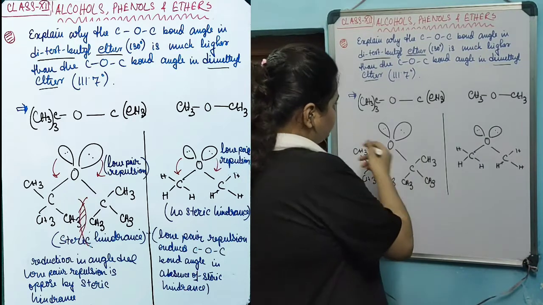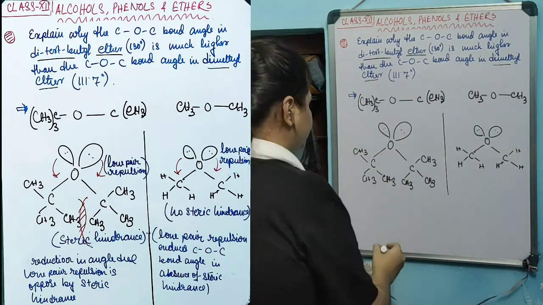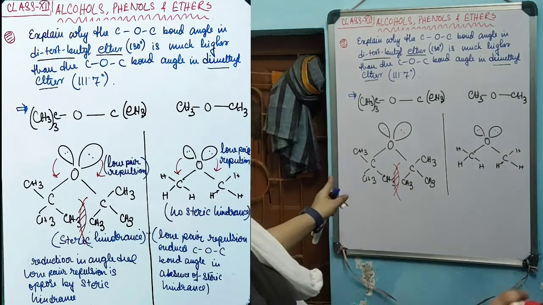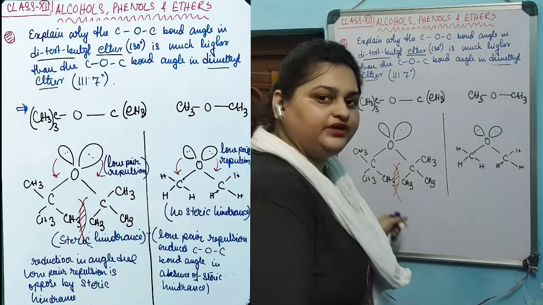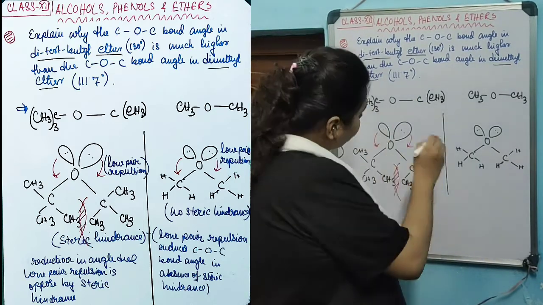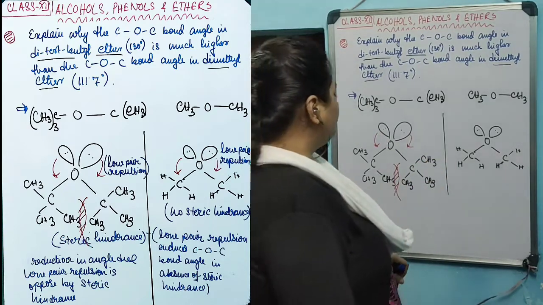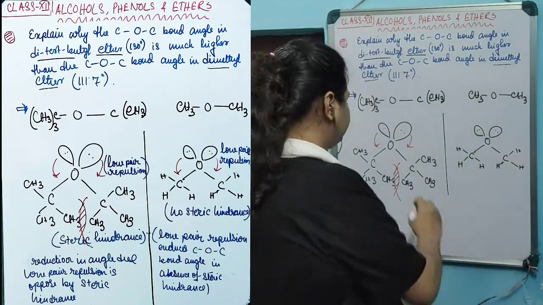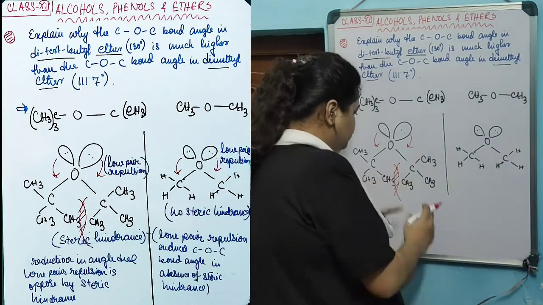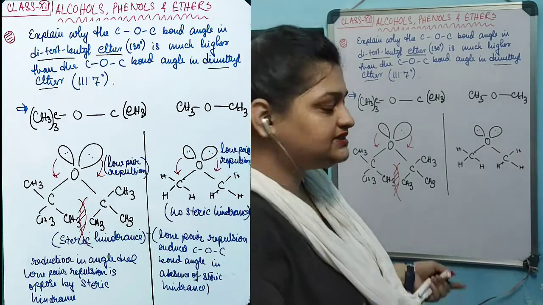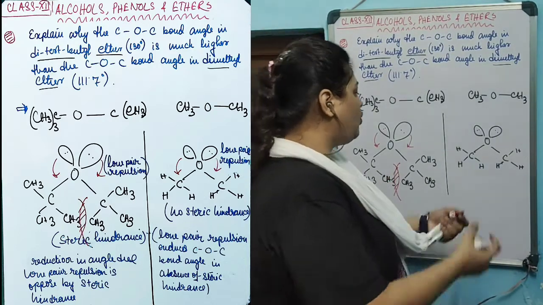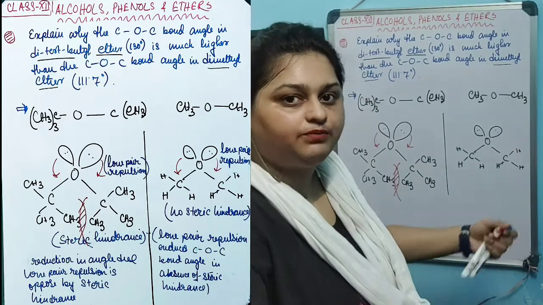In the case of di-tertiary butyl ether, there is hindrance present between the two alkyl groups due to their bulky nature, and also there is lone pair repulsion. This lone pair repulsion on the oxygen will try to reduce the bond angle between carbon, oxygen and carbon, but the hindrance due to the bulky tertiary butyl groups will try to open up the angle.